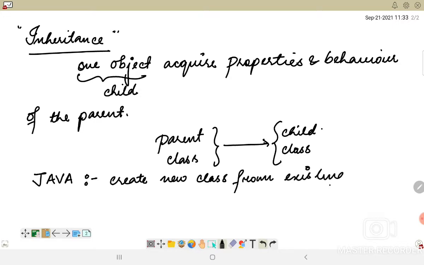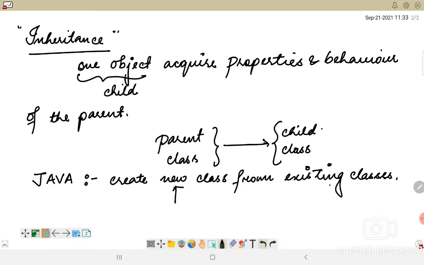We do not have to rewrite the same class. Instead, we can simply inherit the properties of that class into a new class and make it work.